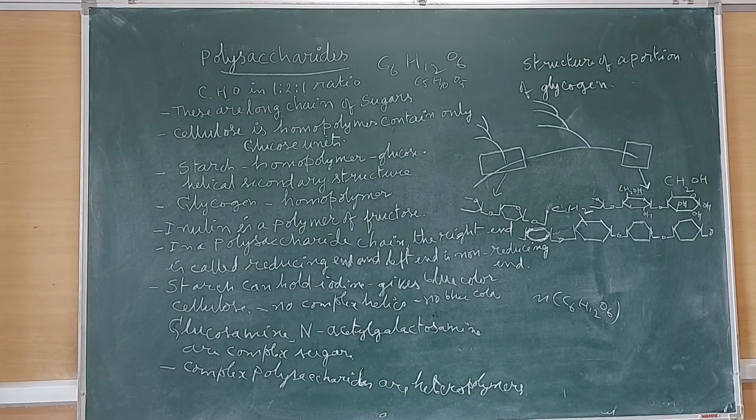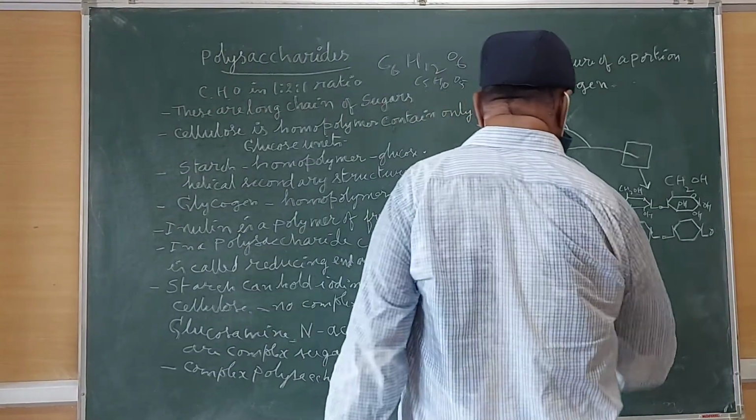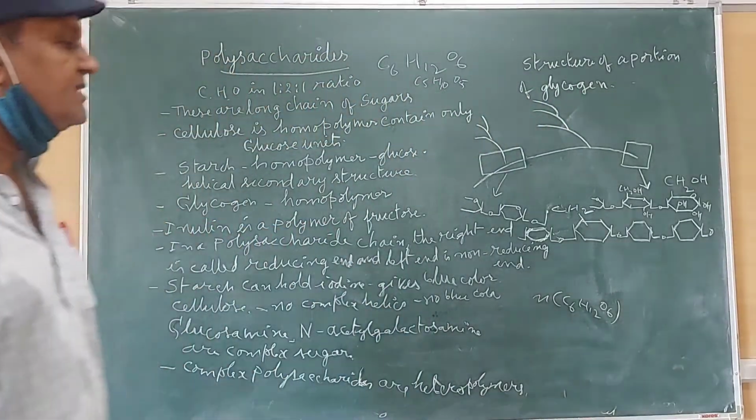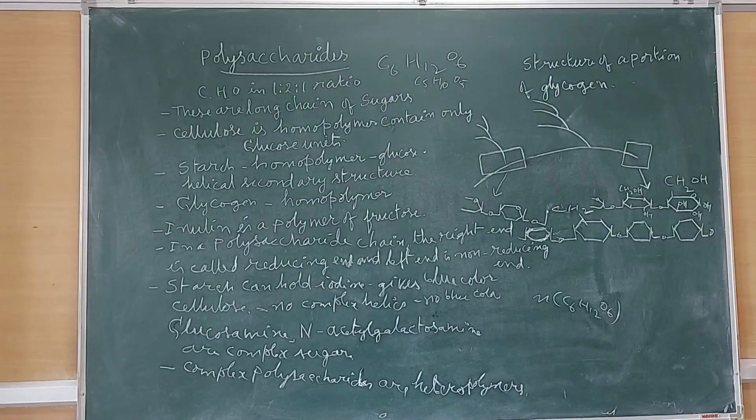And then a polysaccharide is formed: nC5H10O5 plus nH2O gives polysaccharide. Now the unit of polysaccharide is monosaccharide.